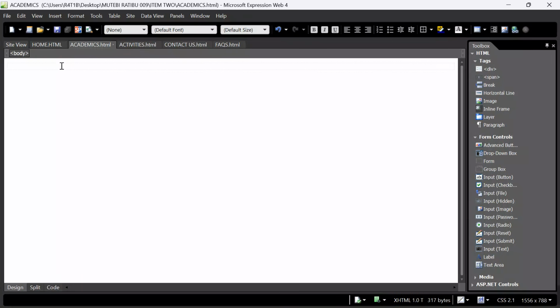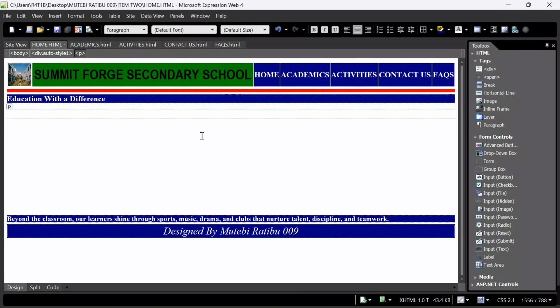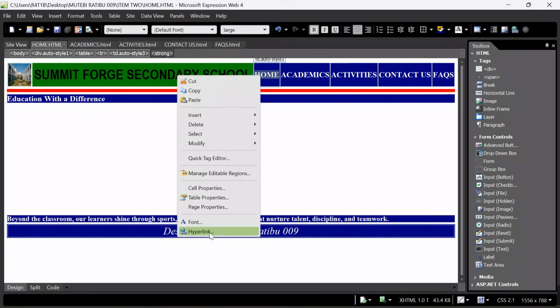Now, after doing this, the candidate is supposed to link the pages. After linking, we shall start inserting content very fast. Now I will highlight the word home. We want to use this word as our link. You can right click on it, go to hyperlink.